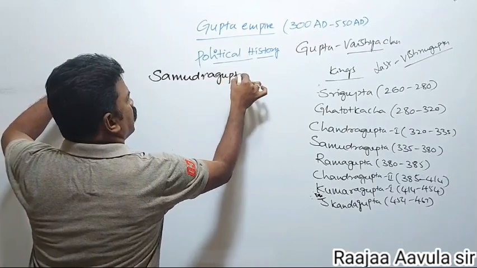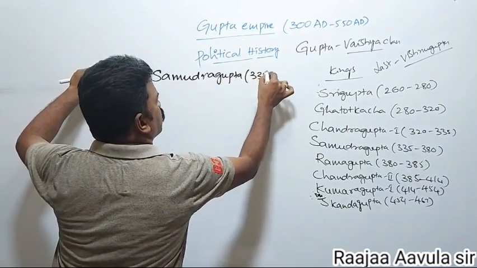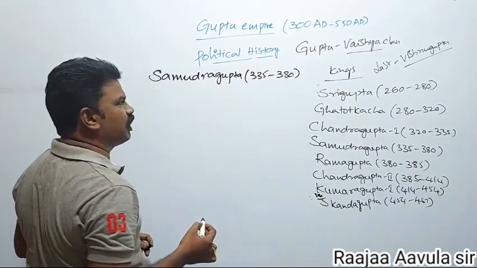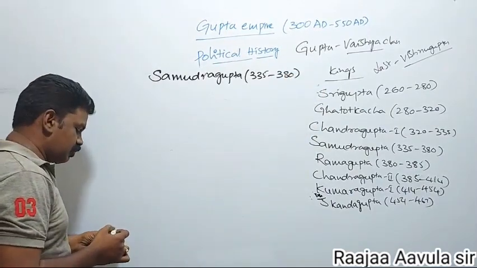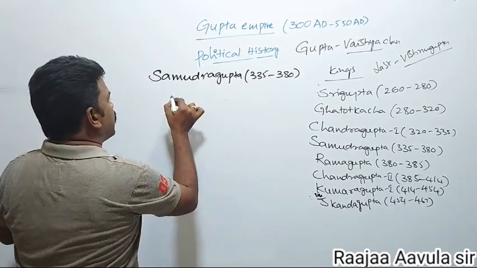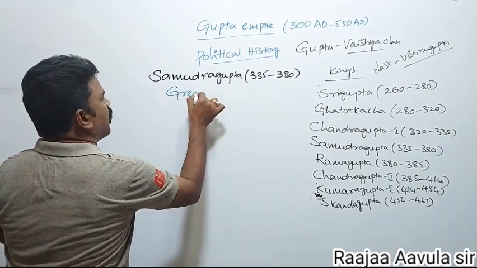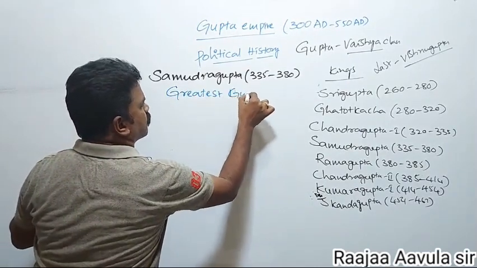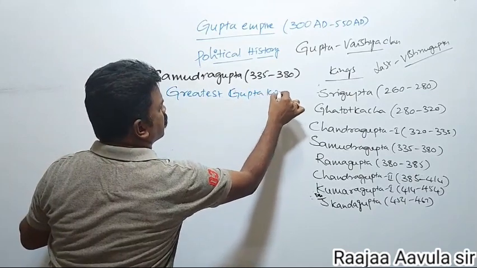Samudragupta ruled from 335 to 380, nearly 45 years. Samudragupta was the greatest king among all the Guptas. Greatest Gupta king, Samudragupta.